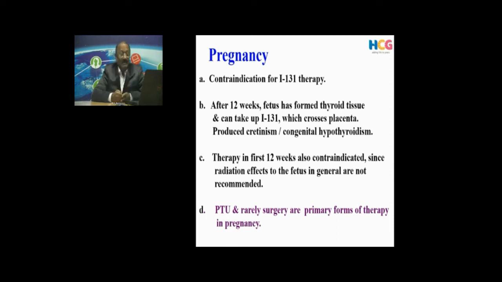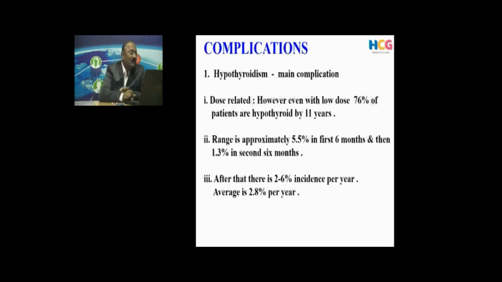Surgery may be done very rarely, but it is always handled by endocrinologists, and they usually manage with propylthiouracil. So what are the complications with iodine 131? The main one is supposed to be hypothyroidism, but today what we do is we treat the patients by making them hypothyroid. Management of hypothyroidism is very easy compared to the management of thyrotoxicosis.